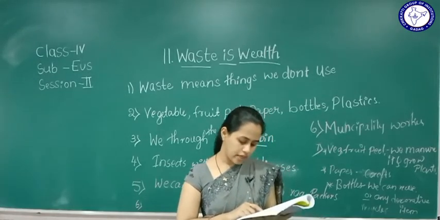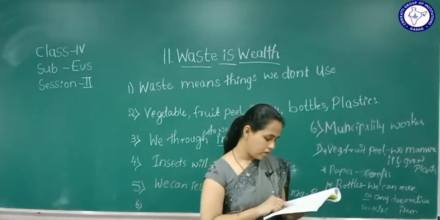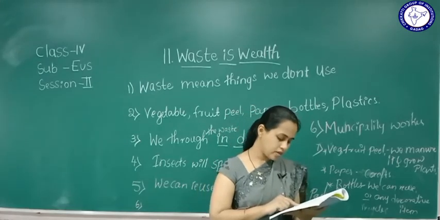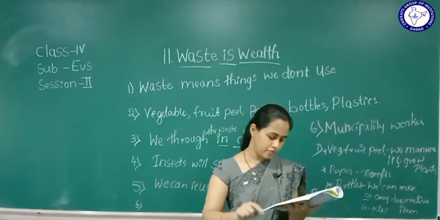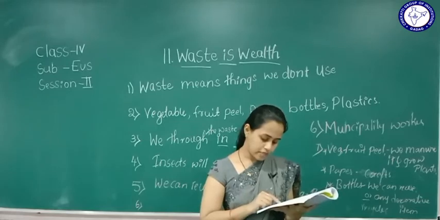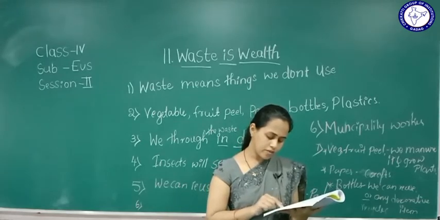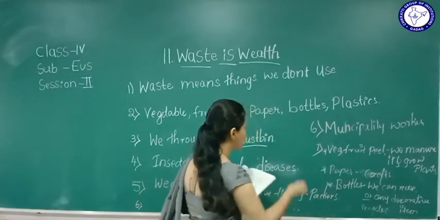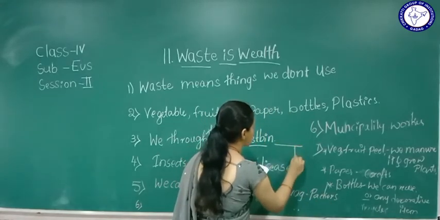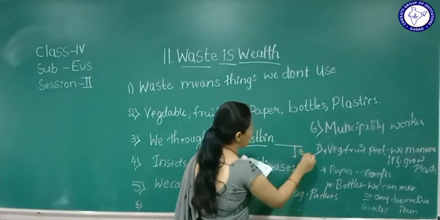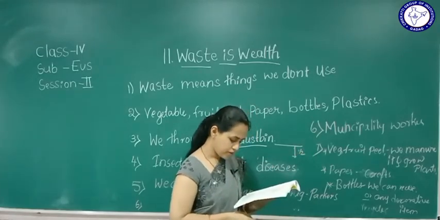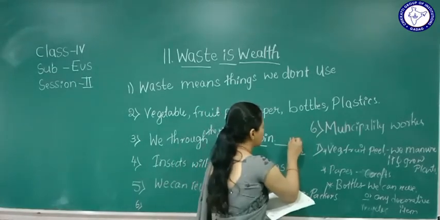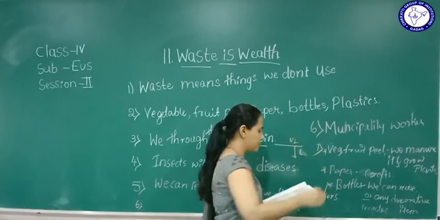So here see the next exercise activity. Dig a pit of 1.5 meter breadth and 1 meter depth. So the breadth here is about 1.5 meter, and here 1 meter.